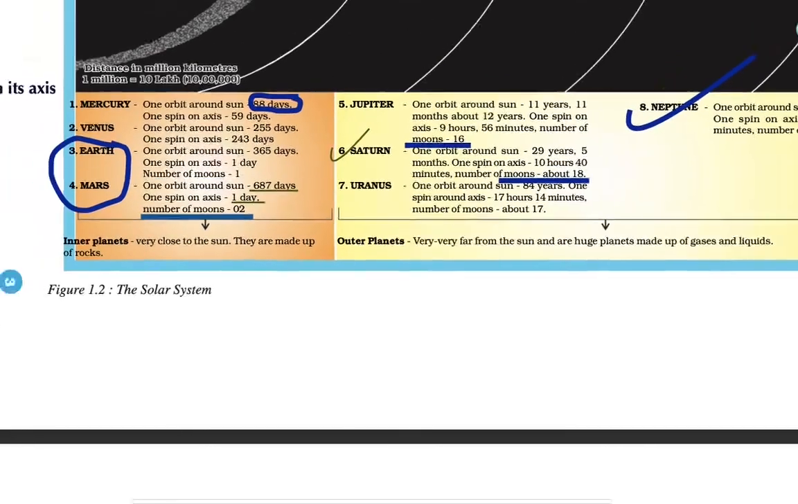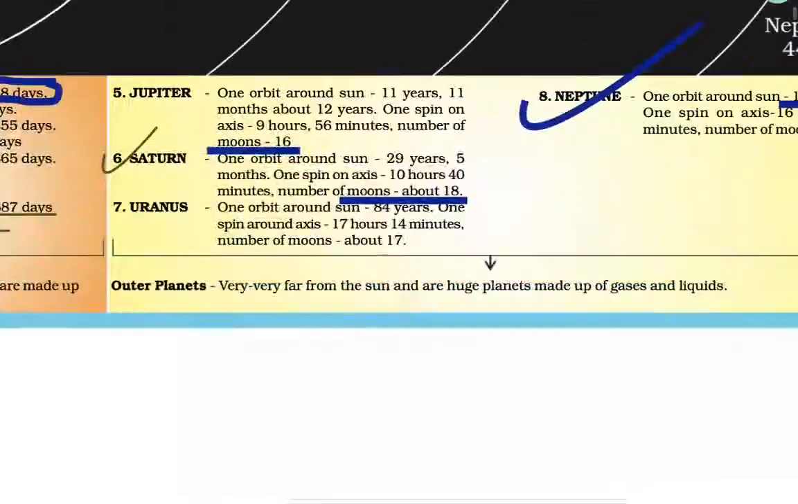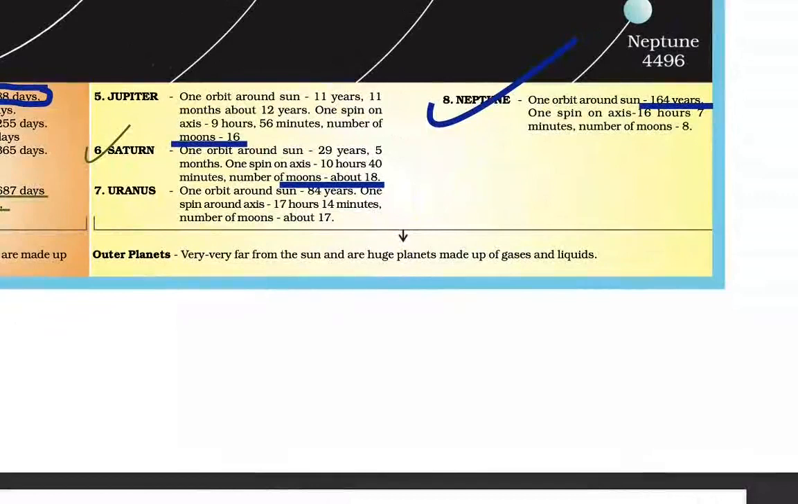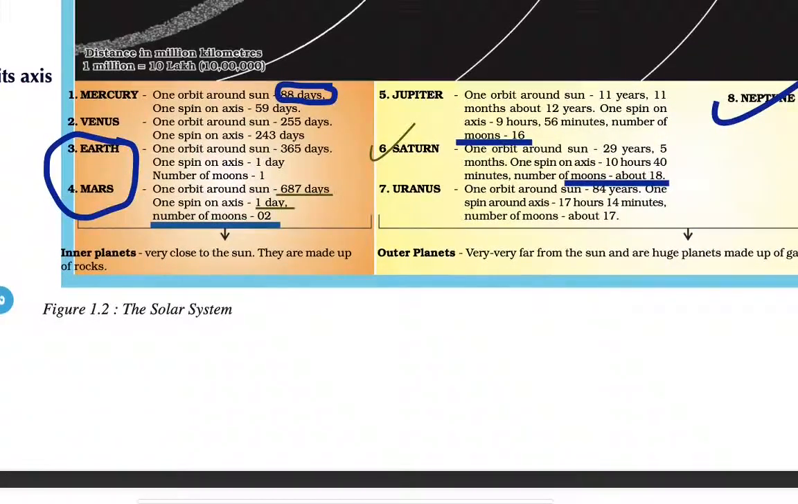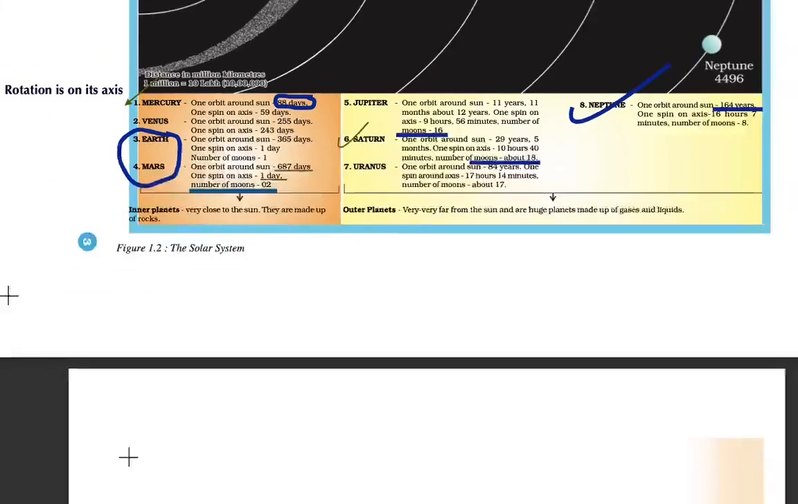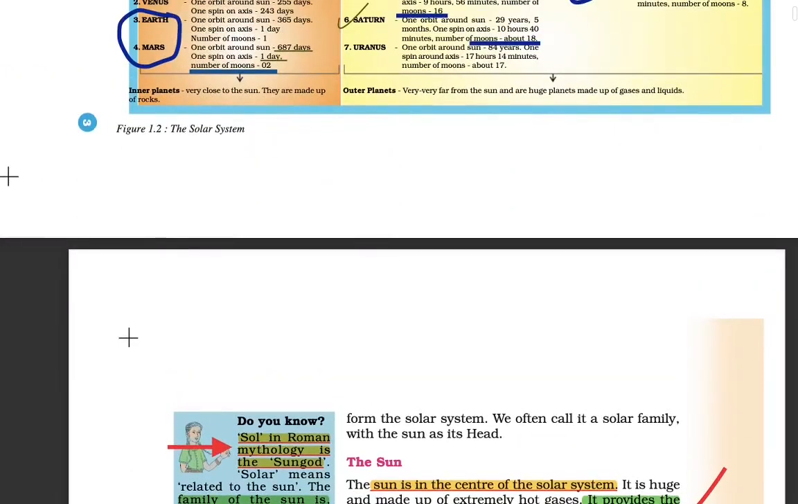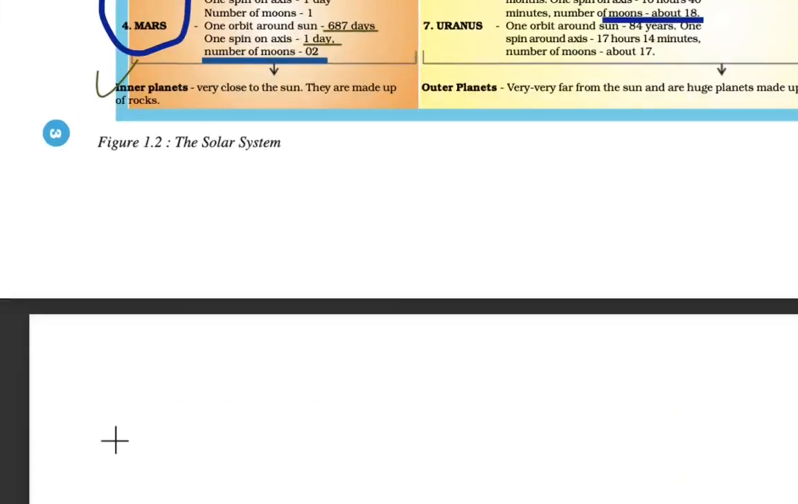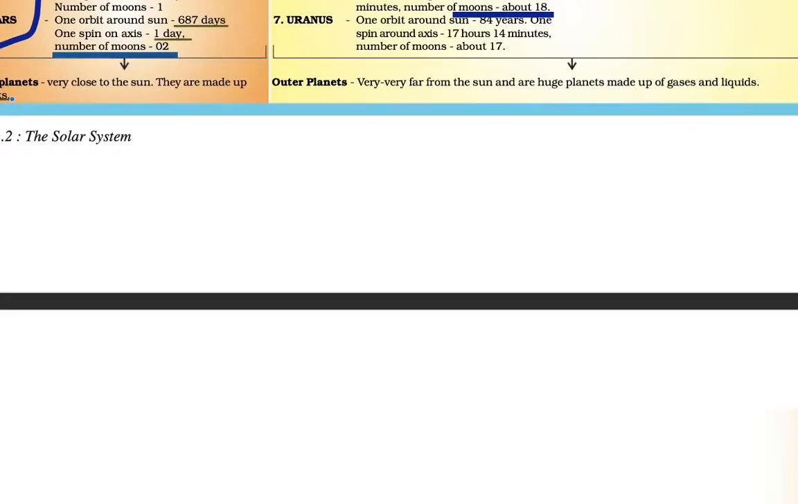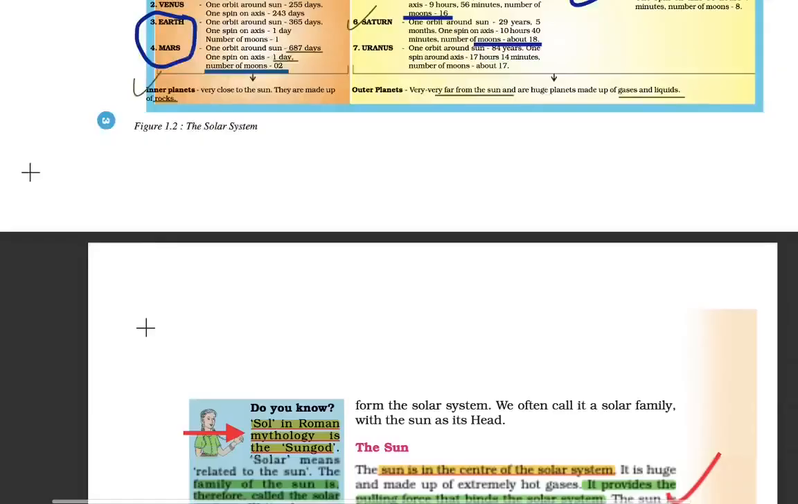One of the greatest years to take a revolution around the sun is of Neptune, which takes about 164 years. When we consider the lowest time to revolve around the sun, it is Mercury, which took 88 days. So this is all of the things. Now this is making a difference between the inner planets, which are close to our sun and made up of rocks, and the outer planets, which are very far from the sun, are huge planets, and are made up of gases and liquid. So this is what it means.